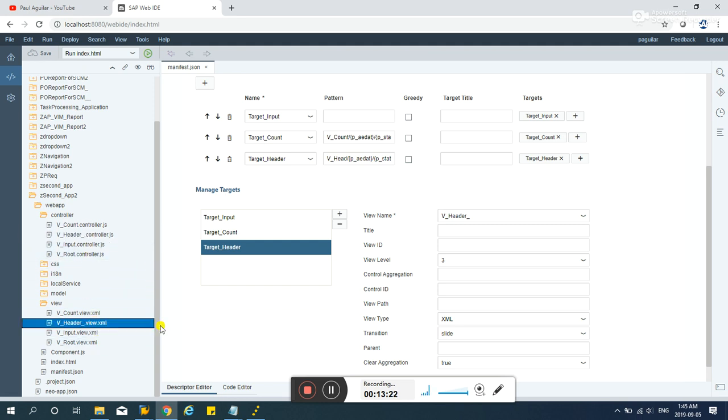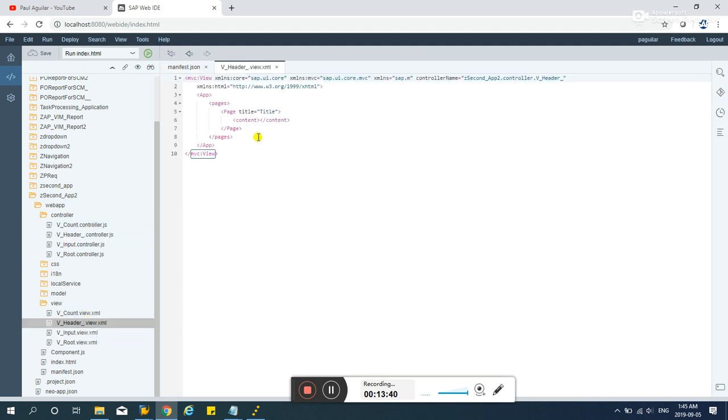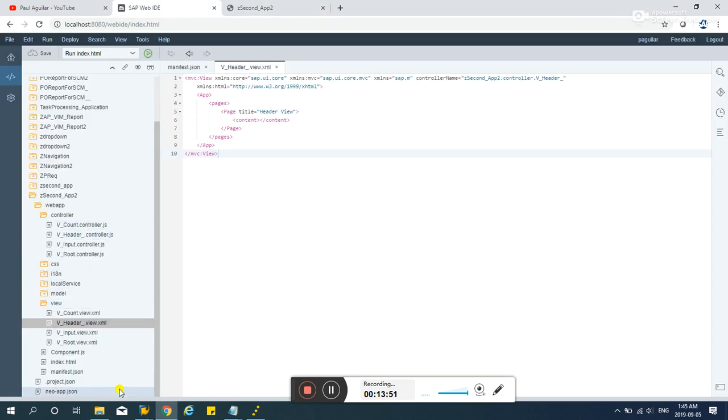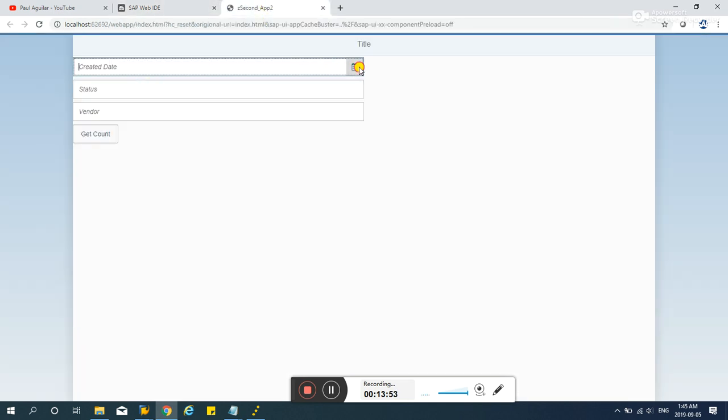So right now I adjusted the manifest JSON here. Instead of only v header, I entered underscore. And other than that, let's also change the title of this v header underscore header view. Save that, and let's test if the routing is working fine.